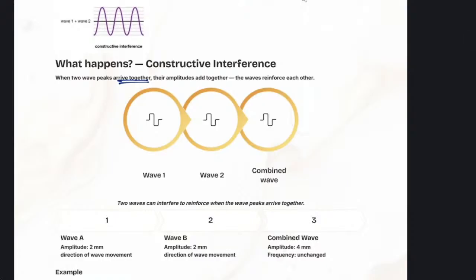It is when two peaks arrive together, or when two troughs arrive together, okay? Their amplitudes will add and the waves will reinforce each other and make a bigger combined wave. The combined wave should be bigger, like this. Are we together? Because they are in sync.